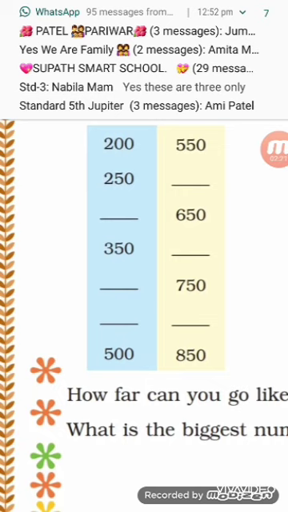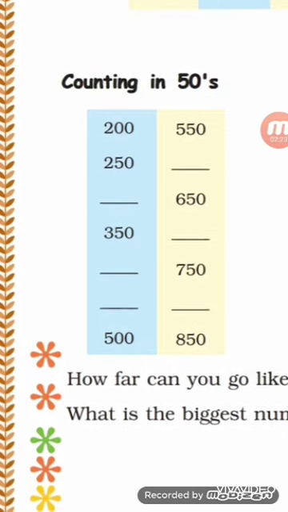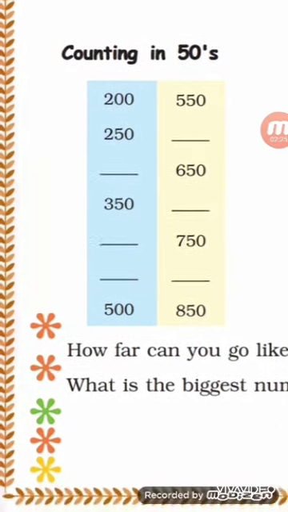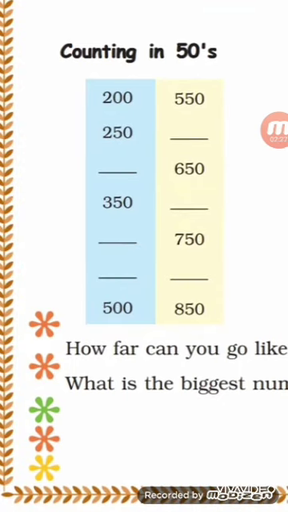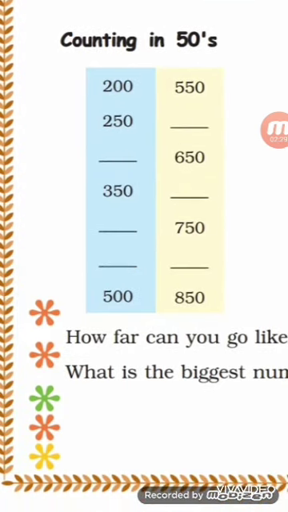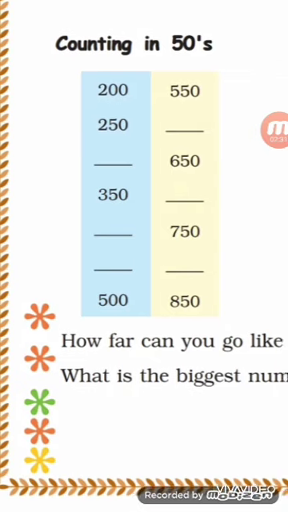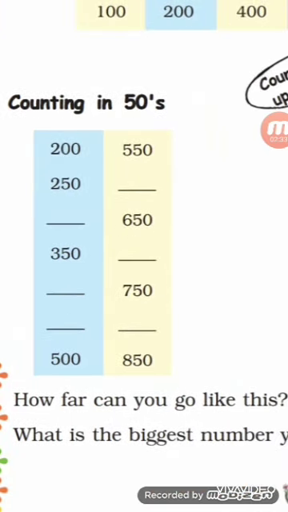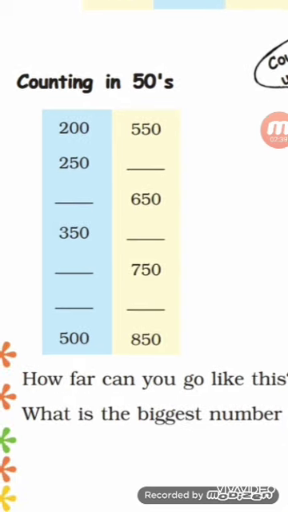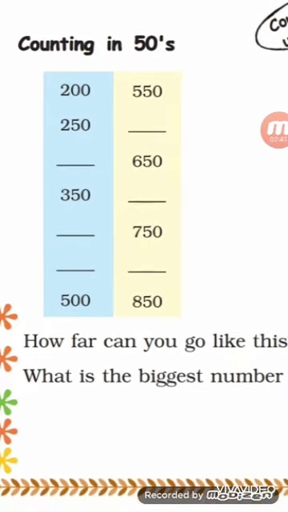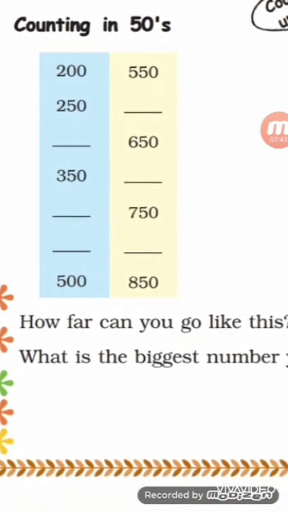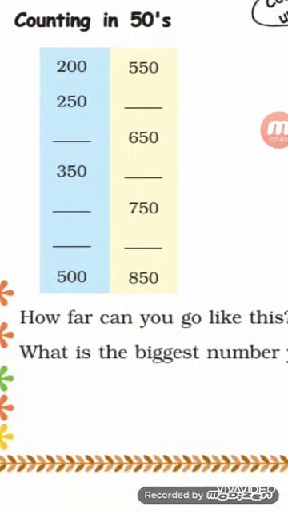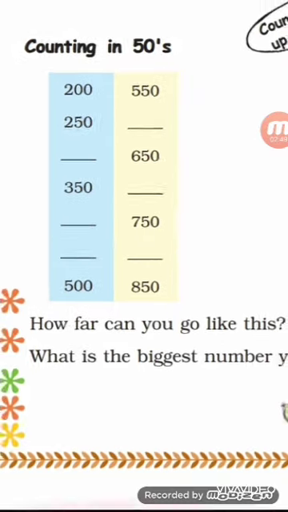Then 350 plus 50 is 400. 400 plus 50 is 450. 450 plus 50 is 500. Next is 550. 550 plus 50 is 600. Then 650, then 700, then 750, then 800, then 850. Like this we have to do counting in 50s. We have to add 50 to each number and then write the number.